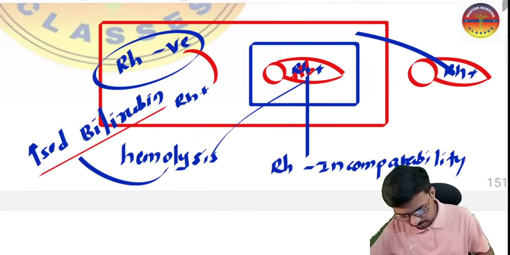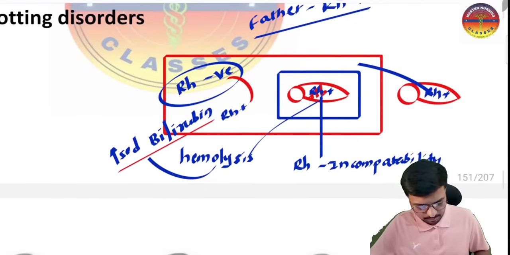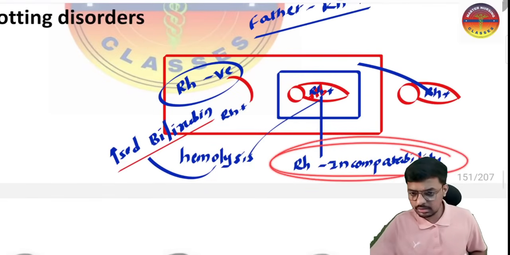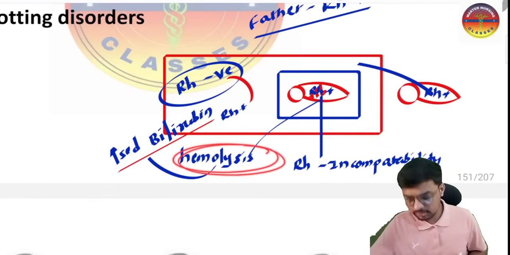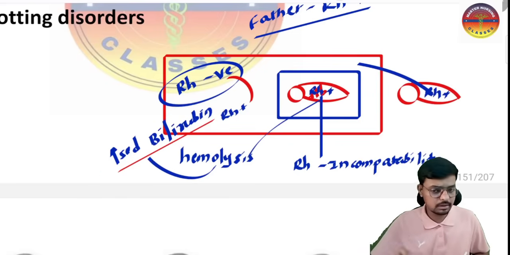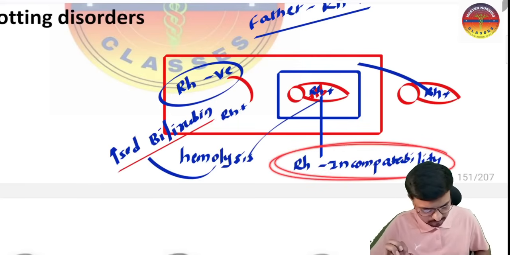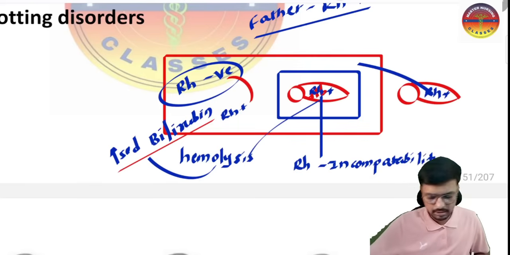And please do remember, the most common cause of neonatal jaundice is RH incompatibility, which will cause heavy hemolysis. Because of the heavy hemolysis, there is an increased bilirubin level in the body of the newborn. So that is called neonatal jaundice, and the most common cause of neonatal jaundice is RH incompatibility.